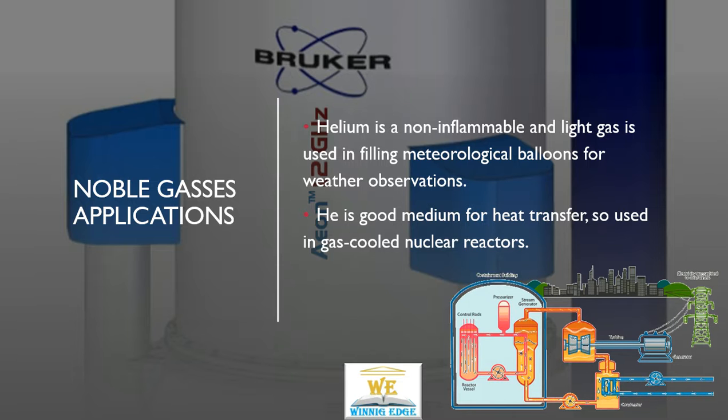Helium takes away the heat from the reactor and transfers it here, where it is used to convert water into steam for generation of electricity. This is a simple example, although not an accurate picture, but good enough to explain how heat transfer happens in nuclear reactors using a gas medium.